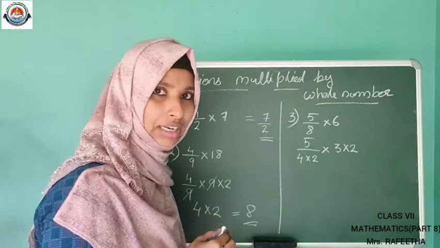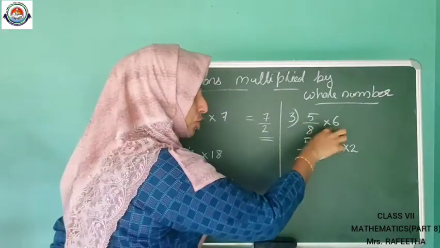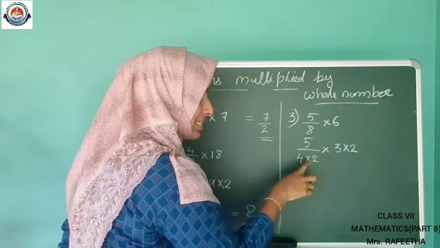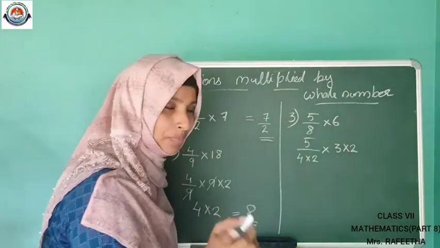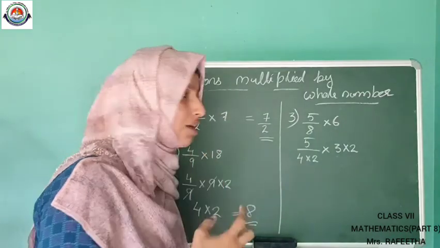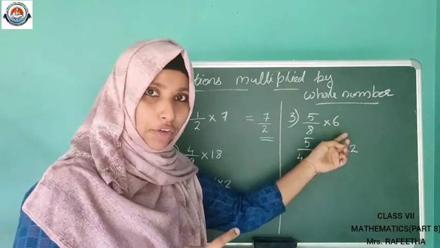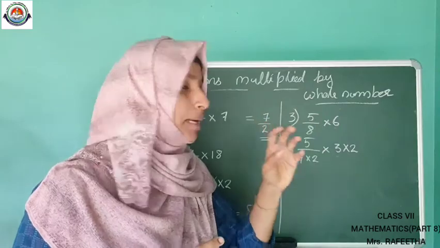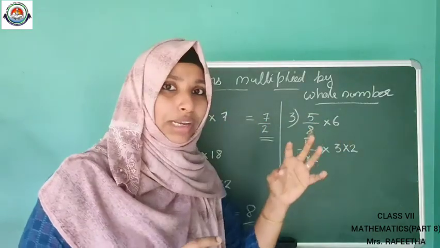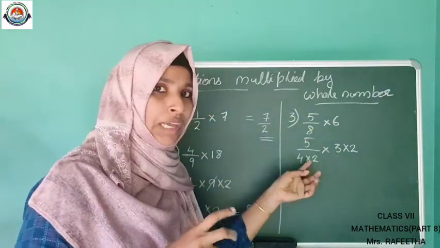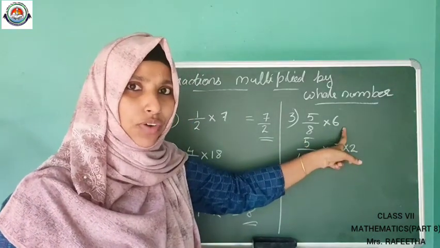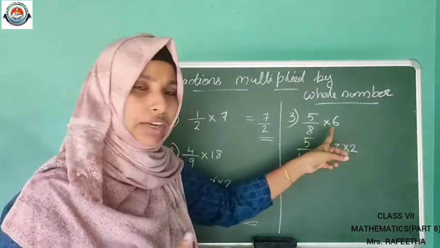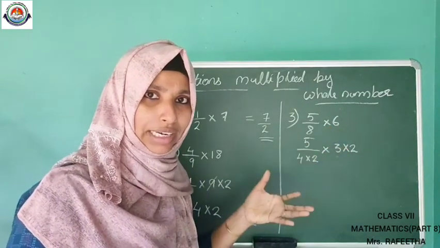So in 5 by 8 into 6, I am writing 8 as 4 into 2 and 6 as 3 into 2. Why? Because I want to cancel out the 8 and 6. If there is a common number between the numerator and denominator, we write it in this form. Suppose here 3 and here 5, do we need to find anything?